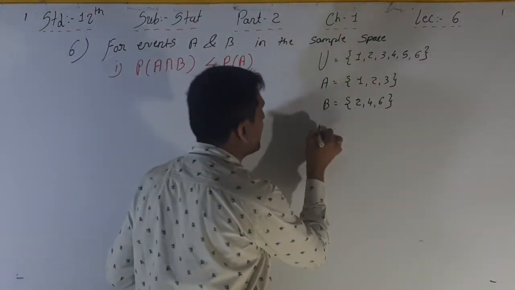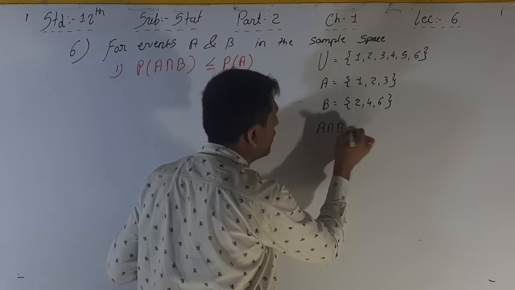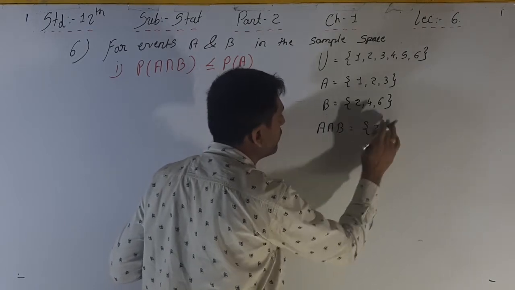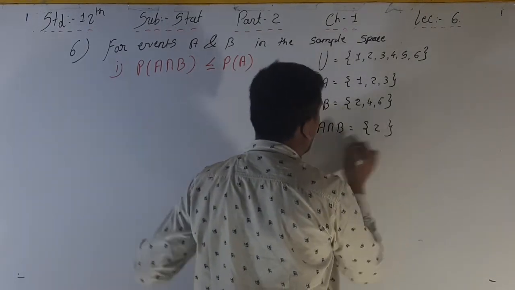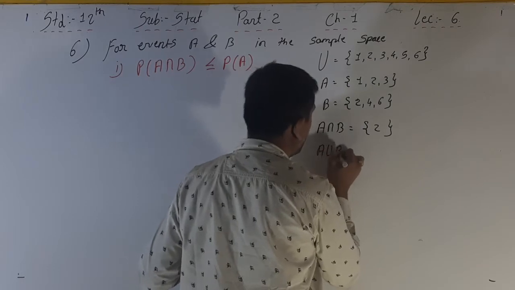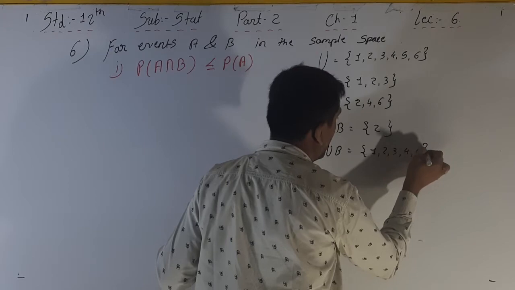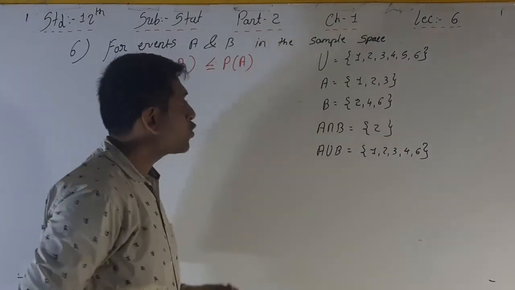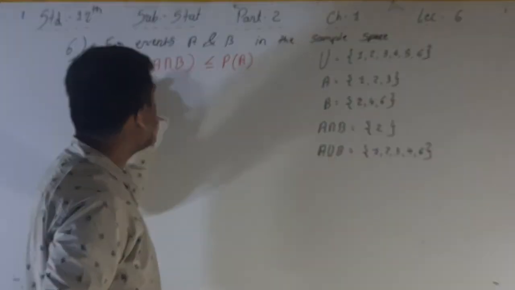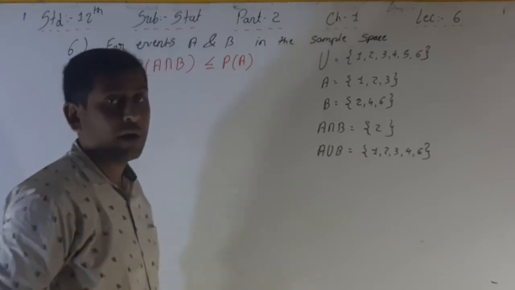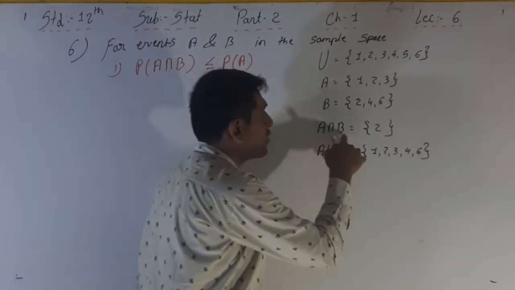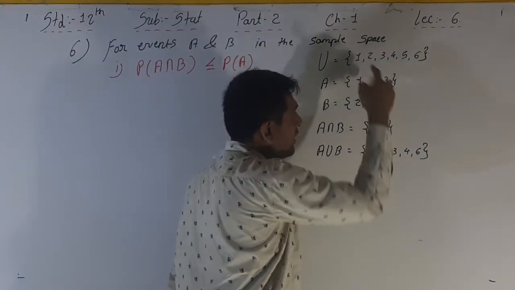So here, what is A intersection B? First of all, that is 2. What is A union B? That is 1, 2, 3, 4 and 6. So probability of A intersection B is 1 by 6.